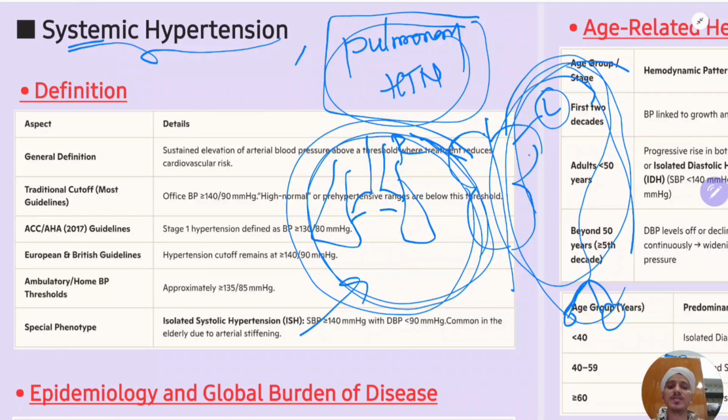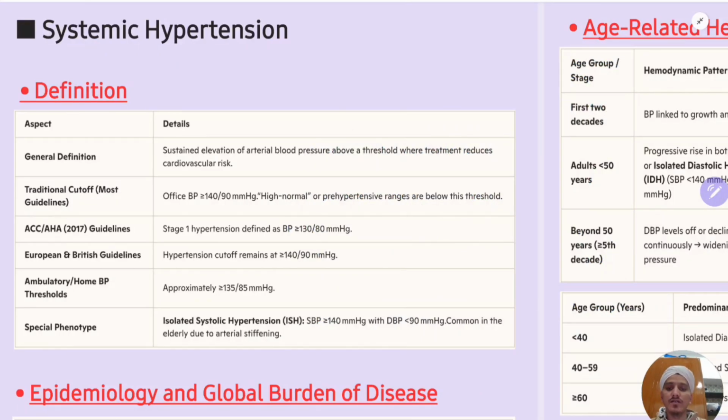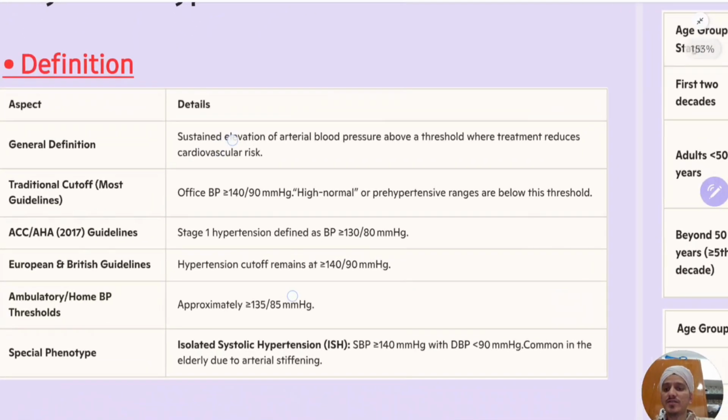Pulmonary hypertension develops in patients who have pulmonary fibrosis, right heart failure or pulmonary arterial hypertension. Many causes are there, such as COPD patients. Okay, so let us discuss systemic hypertension. As the name suggests, it is systemic, so it affects the whole body.